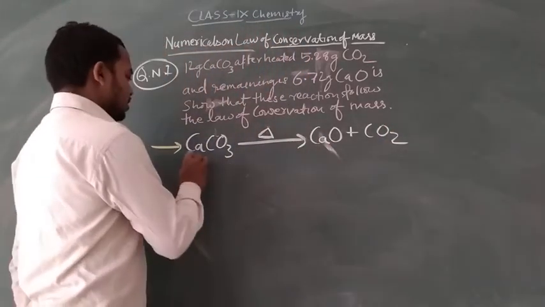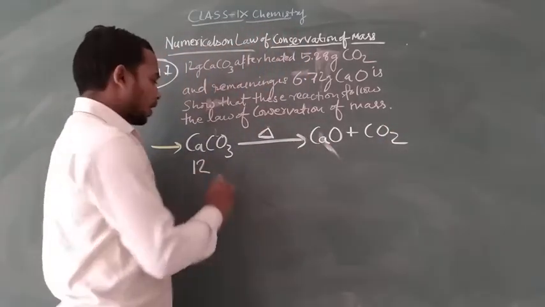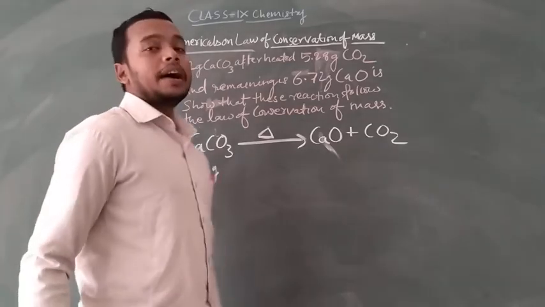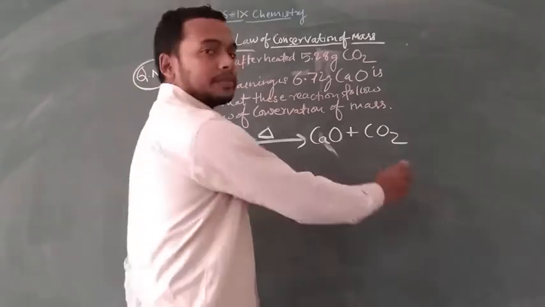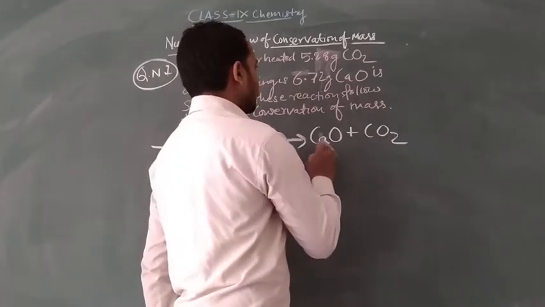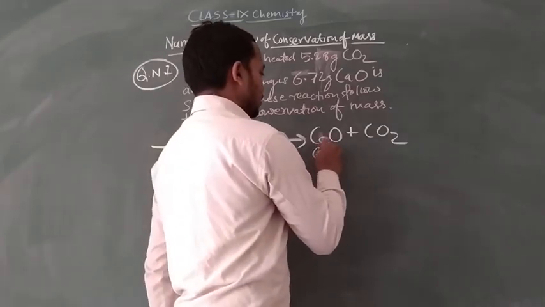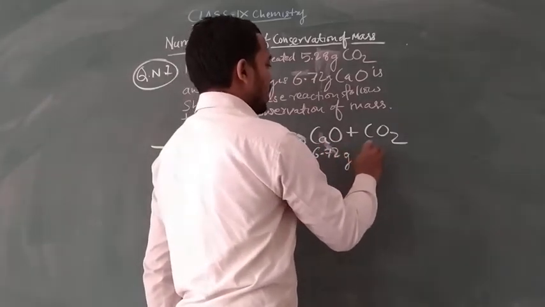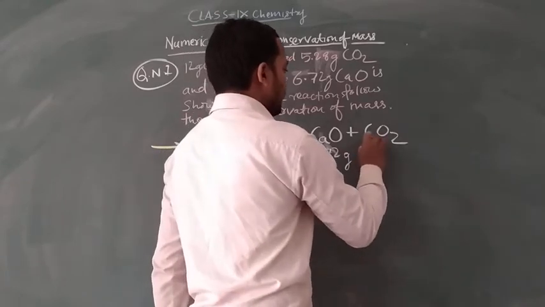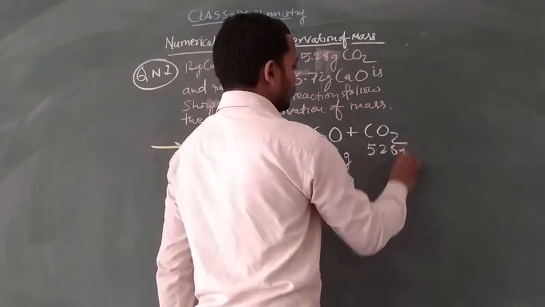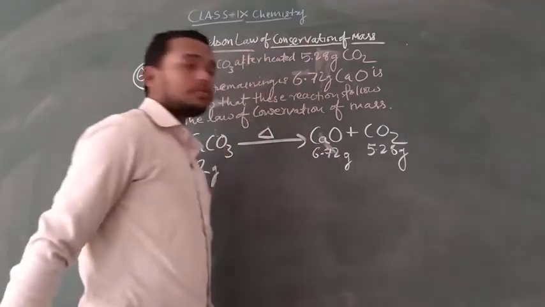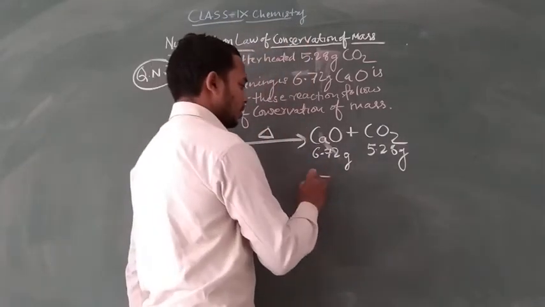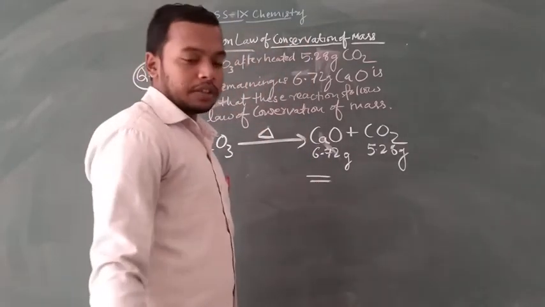So our calcium carbonate amount is 12 gram, and the calcium oxide remaining is 6.72 gram and 5.28 gram carbon dioxide. After addition we will find